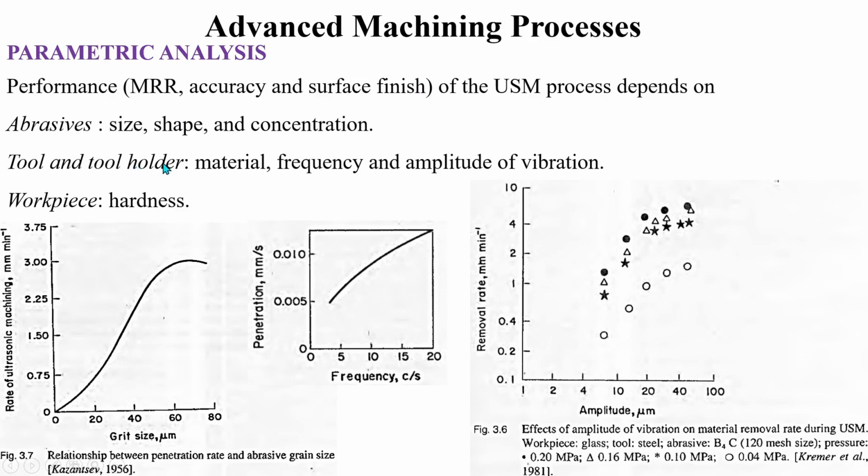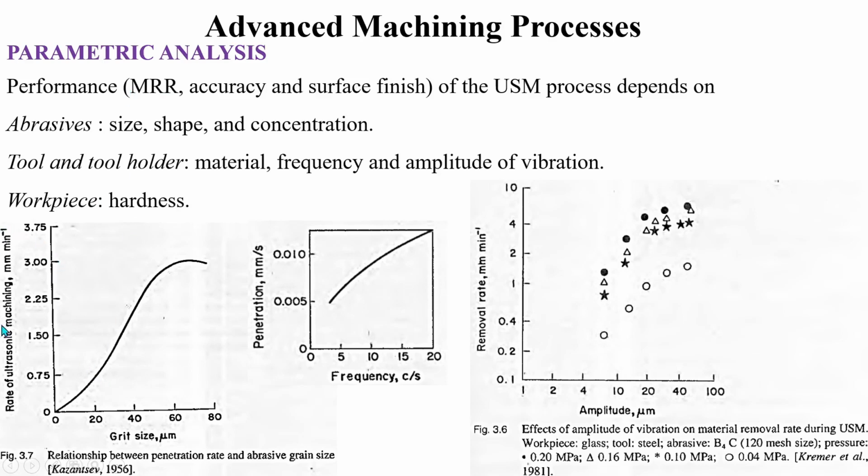And if you take tool and tool holder, the material of the tool and tool holder has certain effect on the performance. Similarly, frequency and amplitude of vibration. That is, if frequency is higher, penetration rate will be higher, and if amplitude of vibration is higher, material removal rate will be higher. Also, the hardness of the workpiece material influences the performance of the ultrasonic machining process.